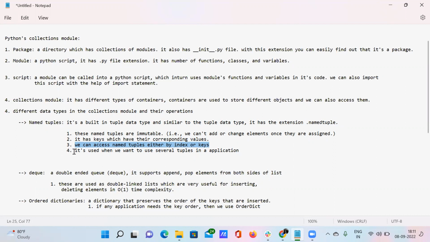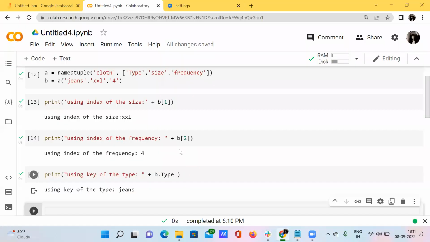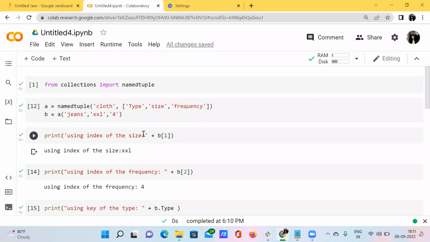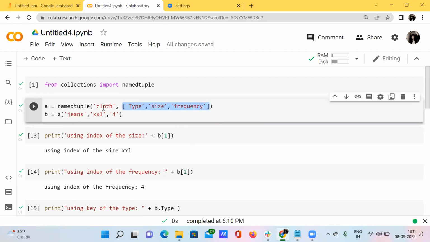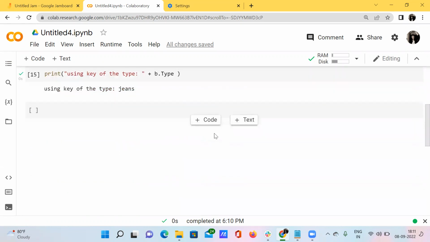I have already shown you. And when do we use this? It is used when we want to use several tuples in an application. Okay, several tuples in an application, right? See here, several tuples. We are just assigning all the content to this particular category cloth. So when I want to do such kind of things, we use namedtuple. Okay, so this is the scenario of this namedtuple.